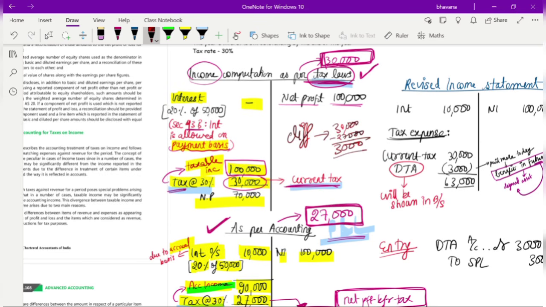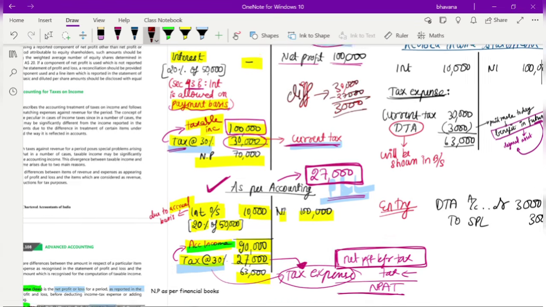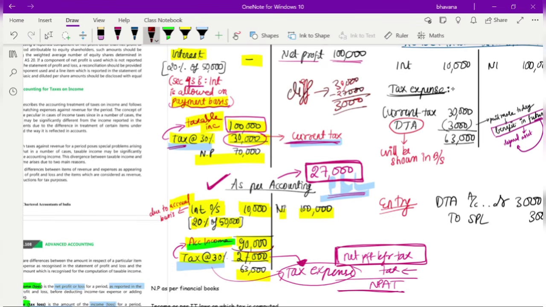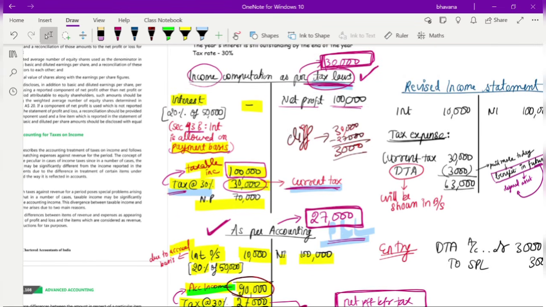Okay. So first let's analyze why there is a difference of 3,000 rupees, and later on I'll explain more about it. The first thing you can see here is that accounting income is 90,000 rupees, due to which the tax was 27,000, whereas your taxable income was 1 lakh rupees, due to which tax was 30,000 rupees.